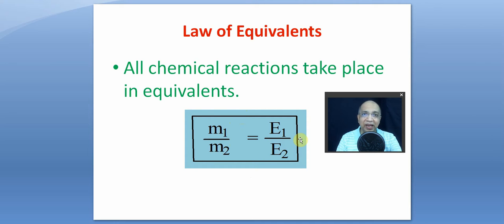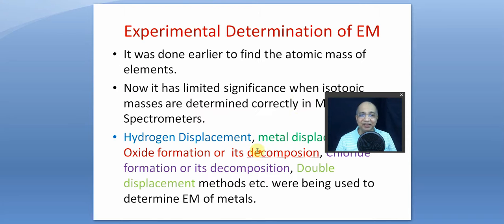And we also proved that one equivalent of any reactant will react with one equivalent of the other reactant. X equivalent, X equivalent. One equivalent of a reactant will produce one equivalent of the product. X equivalent, X equivalent, right?